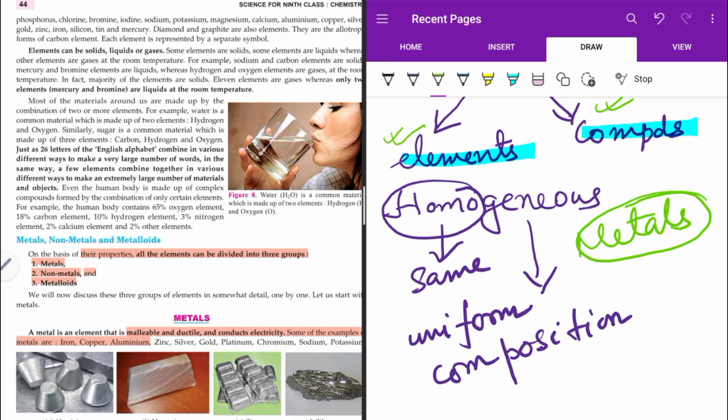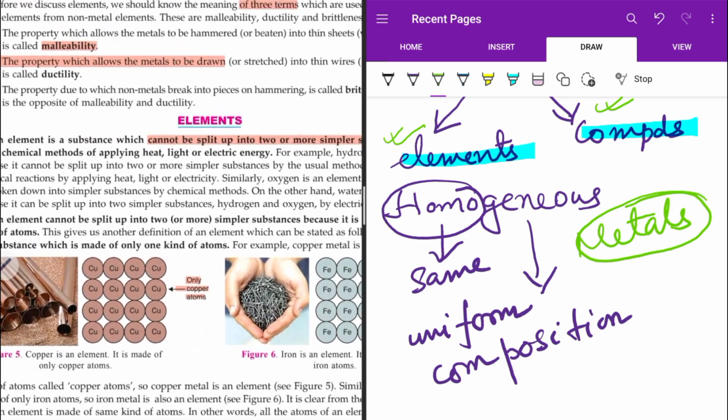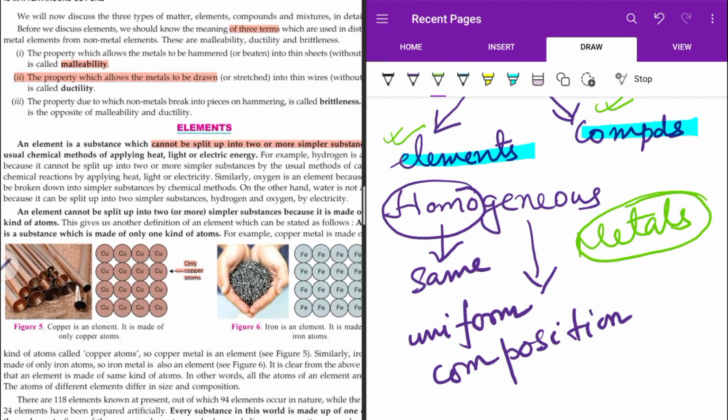What is the meaning of malleability? Let us see in the previous page. The property which allows the metal to be hammered or beaten into thin sheets. You can make thin sheets. That is the reason that you can make ornaments out of gold. Ductility means it can be made in the shape of thin wire. Same thing I will say, gold and silver, which is used to make ornaments, copper for copper wires.